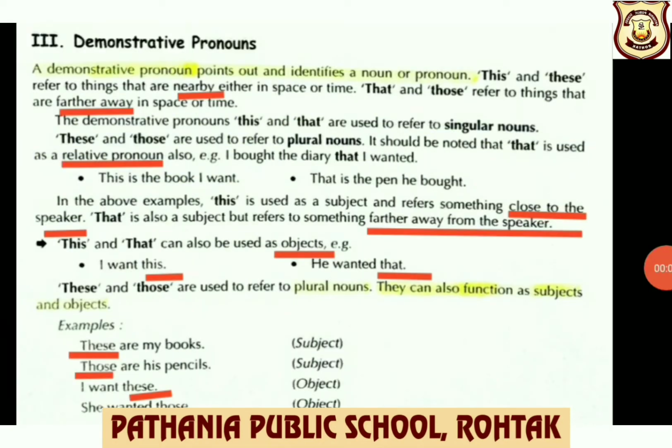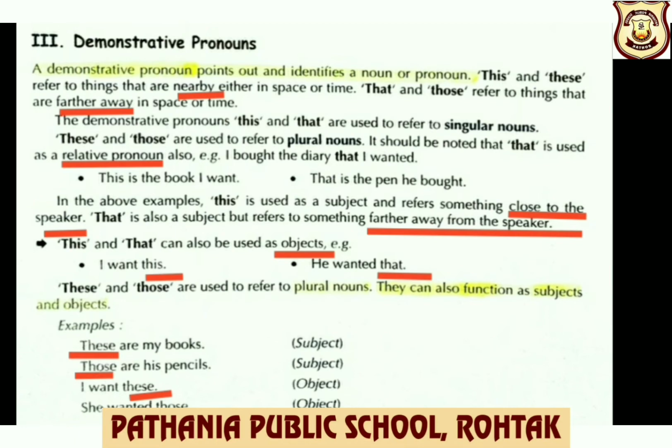Type 3, demonstrative pronouns. A demonstrative pronoun points out and identifies a noun or pronoun. This and these refer to things that are nearby, either in space or time. That and those refer to things that are far away in space or time, either in case of space or in case of time, children. The demonstrative pronouns this and that are used to refer to singular nouns. These and those are used to refer to plural nouns.